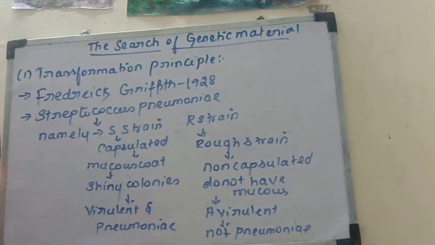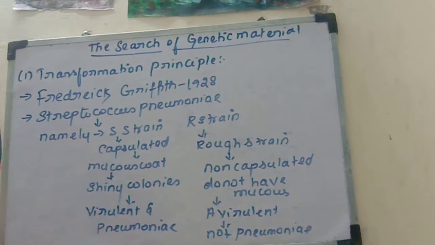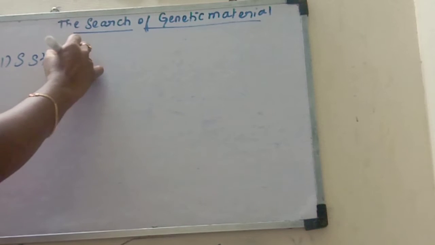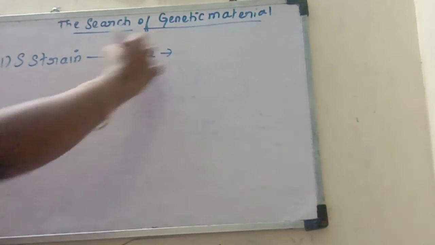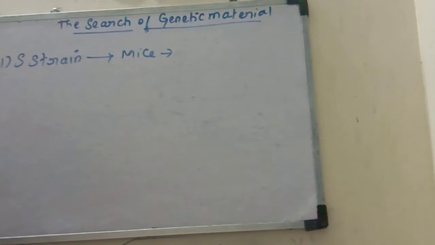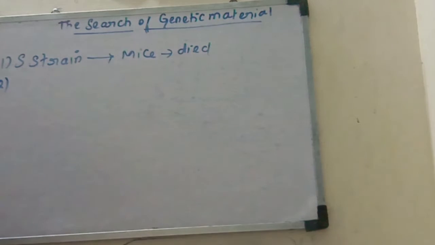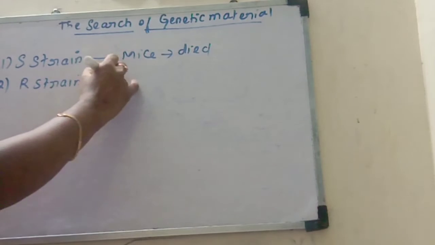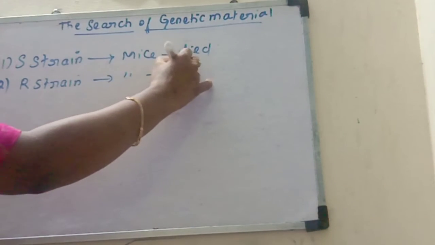He conducted his experiment in 4 steps. In the first step, when he injected the S strain into mice, because the S strain is the virulent strain, it caused pneumonia and the mice died. In the second step, when the R strain was injected into the mice, because the R strain is non-virulent, the mice survived.